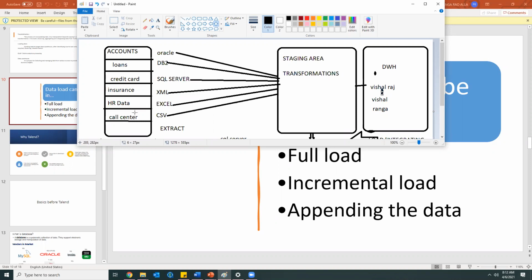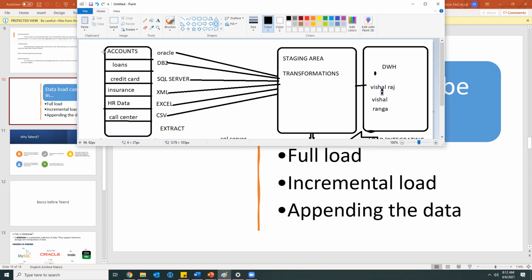And tomorrow we'll be having 10 more new records, and that 10 will get appended here. So totally it will be 20 here. That is meant by appending. It will not update anything. It will just add the data to the target from the source. Whatever data we have in the source, that will be added to the target. That is nothing but appending.